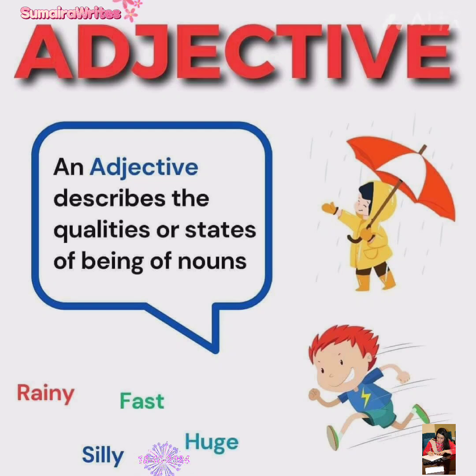Next is adjective. An adjective describes the qualities or states of being of a noun. For example, rainy, fast, silly, huge. These are all examples of adjectives.